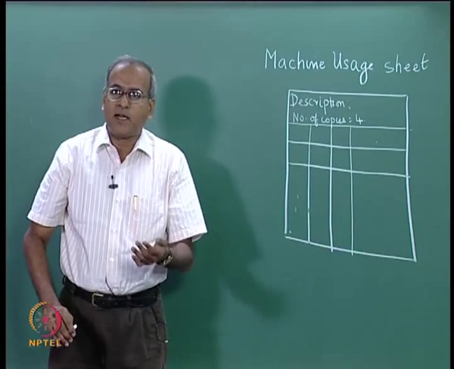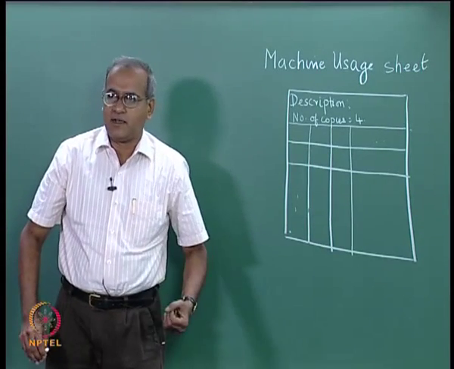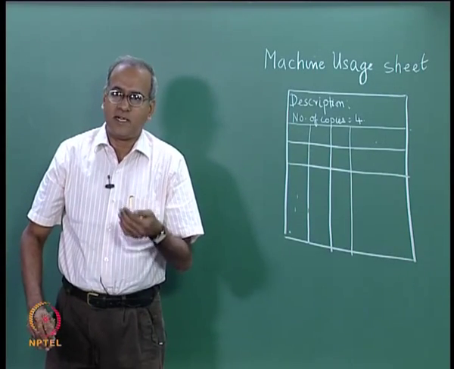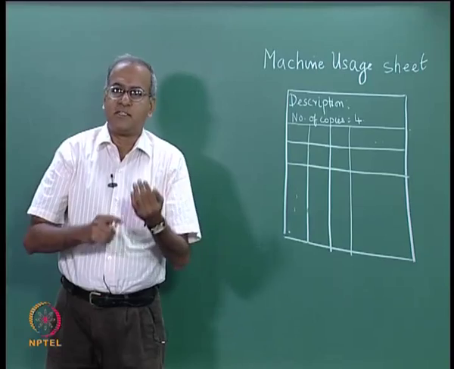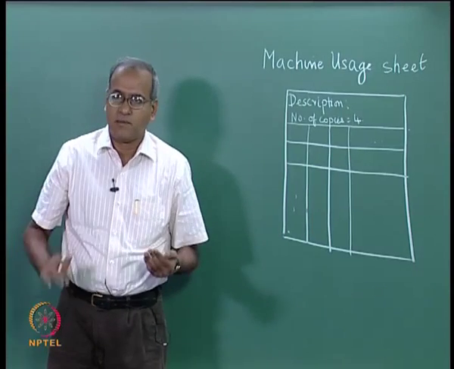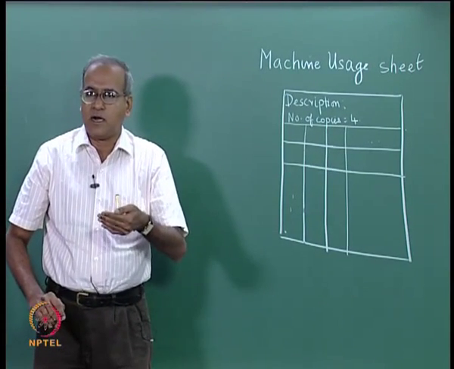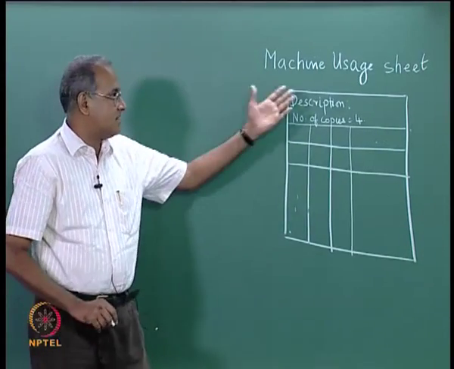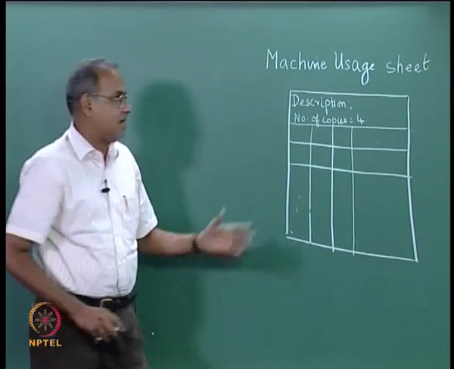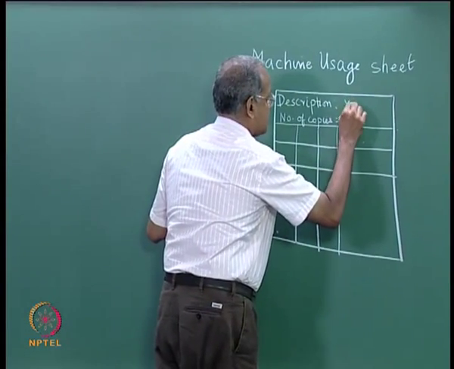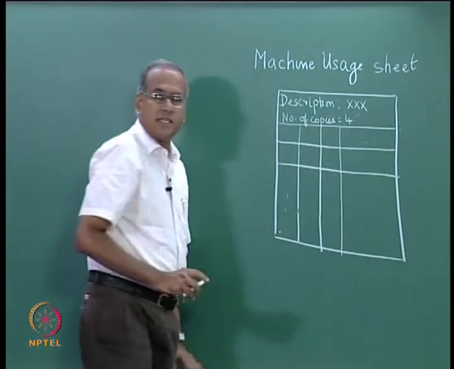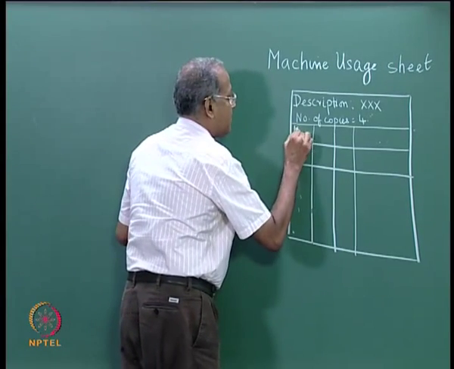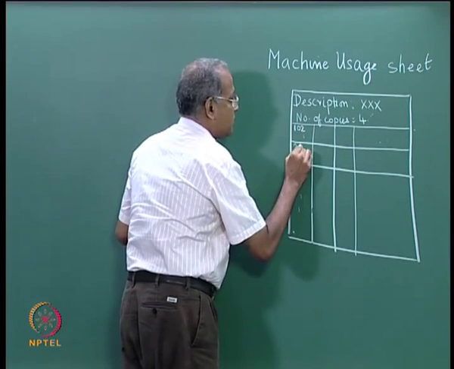Now, every part that moves in the factory has a certain root card, and the root card information tells us the set of machines that this part is actually visiting. So, by looking at the root card, for example, if a particular part requires this particular machine, let us say this machine is called XXX, and let us say if part number 102 requires it, then we would write part number 102, part number 201.